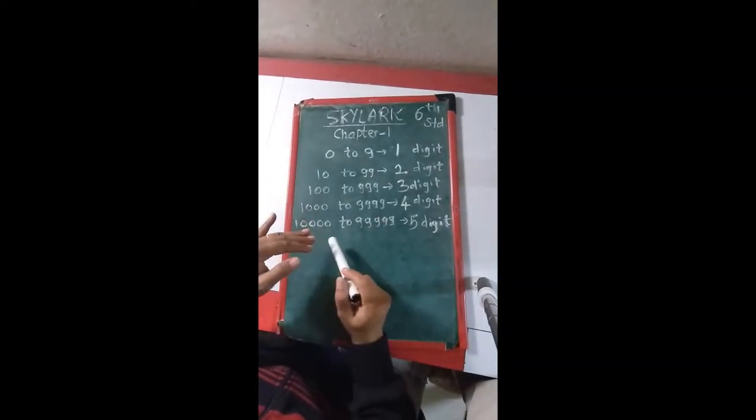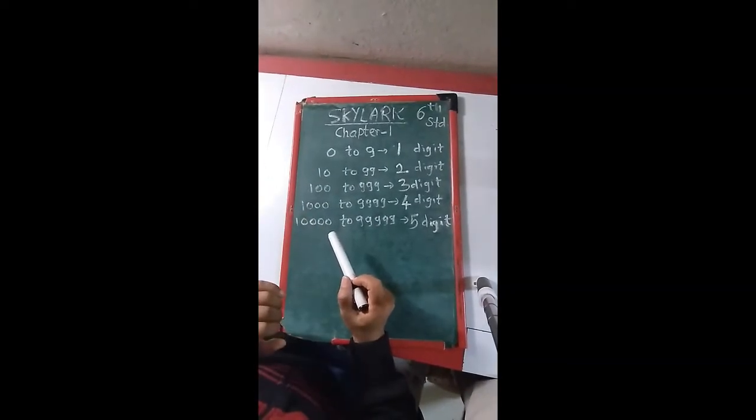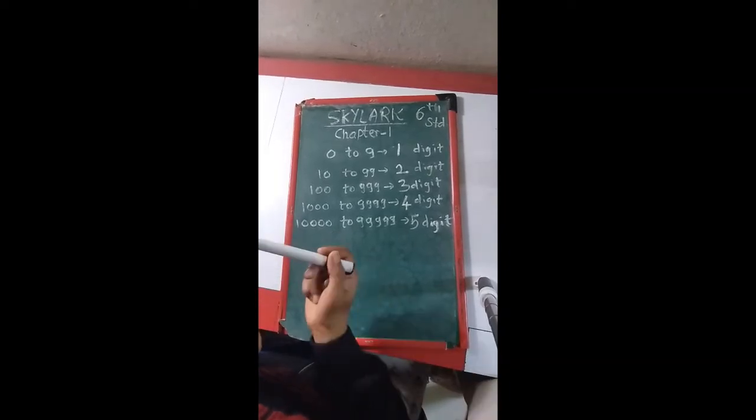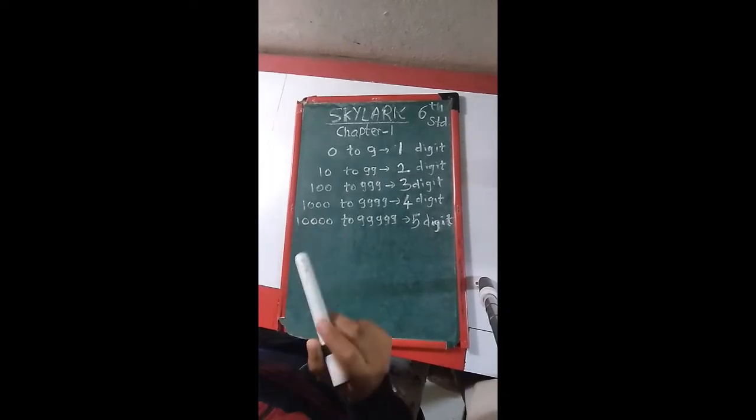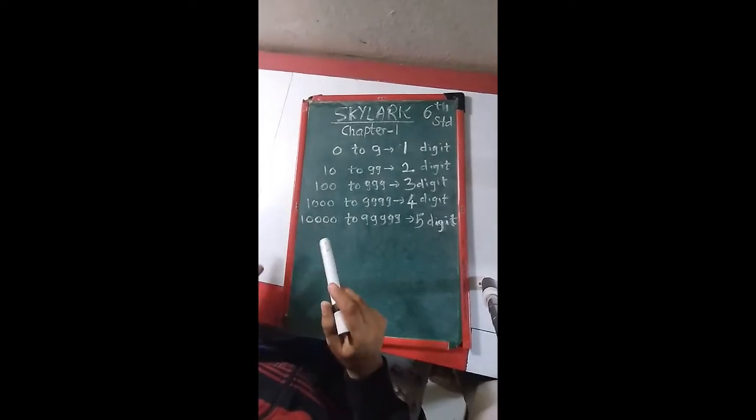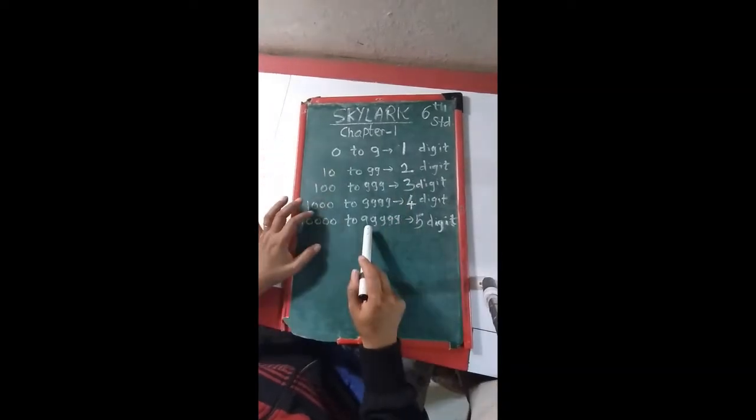And if they ask you 5-digit smaller number, so how many times zeros come? 4 zeros and 1 1. So 10000, that is 10,000 is the smallest 5-digit number. Have you got this? So that is the hint for you.